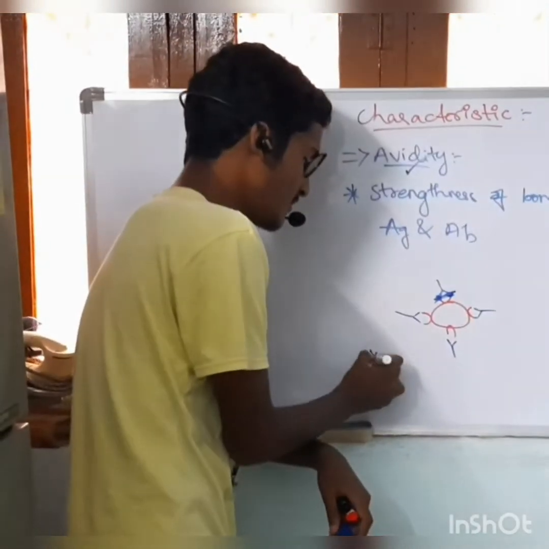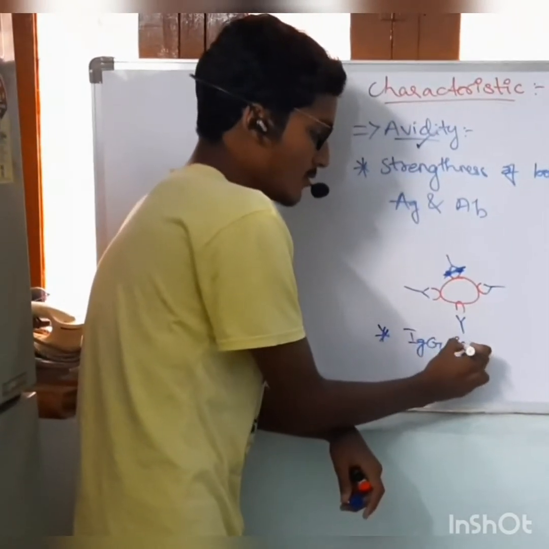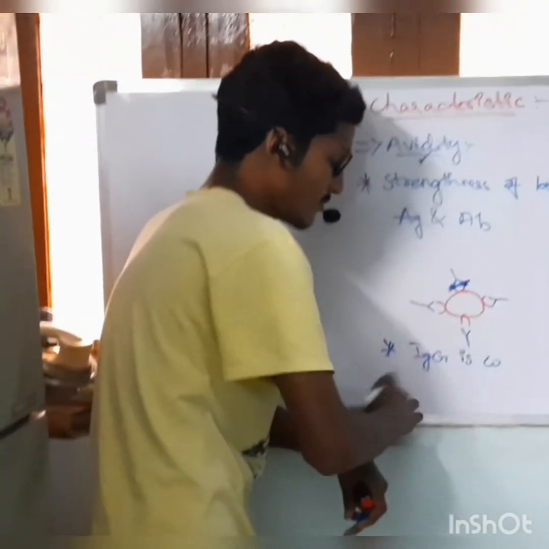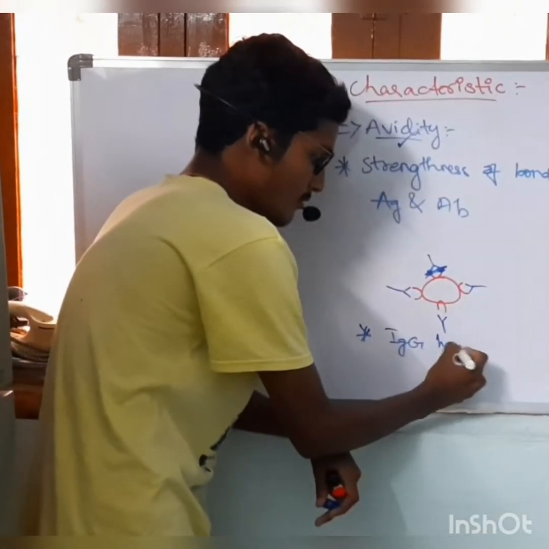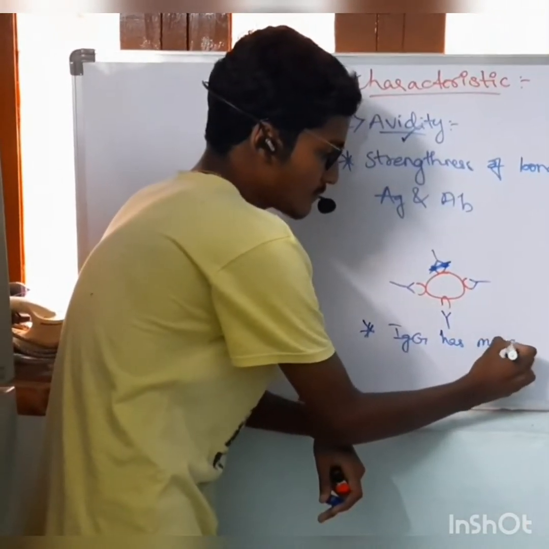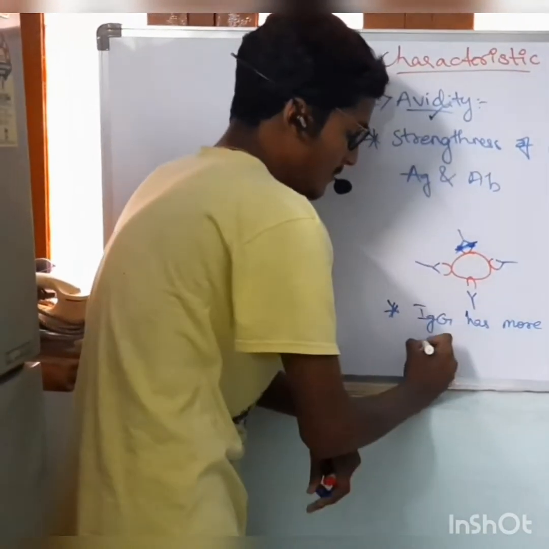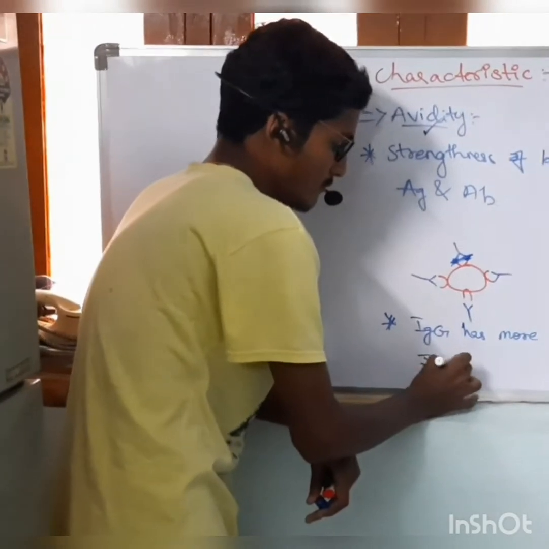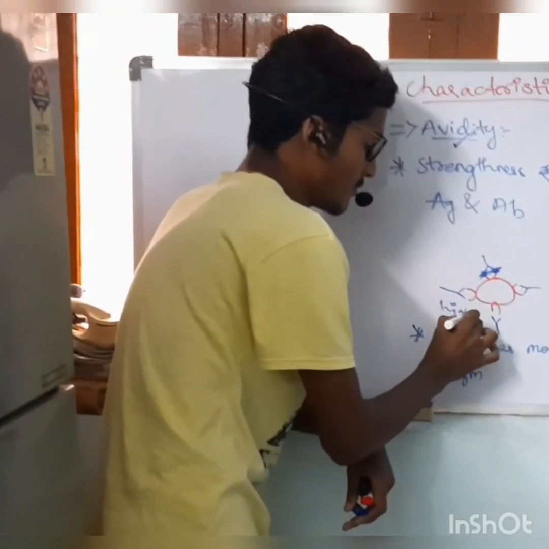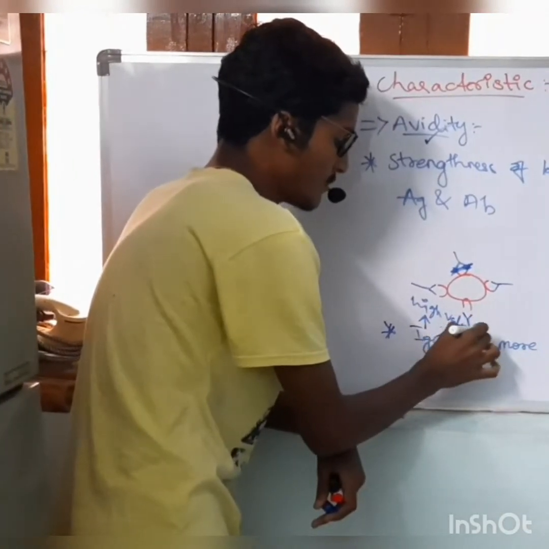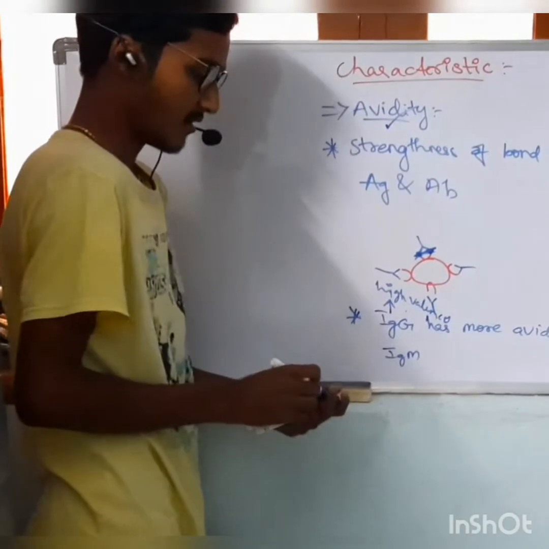Here an example is IgG. IgG antibody has more avidity than IgM because it has higher valency than IgM.